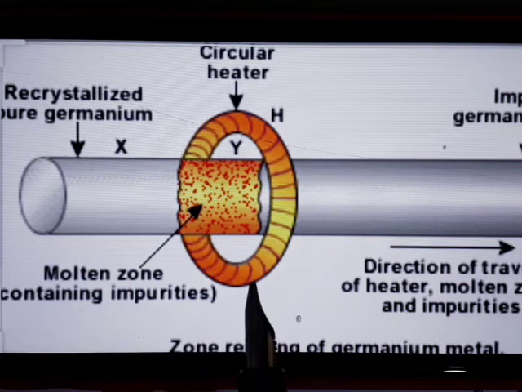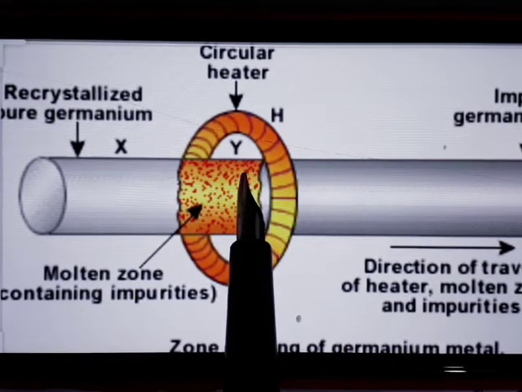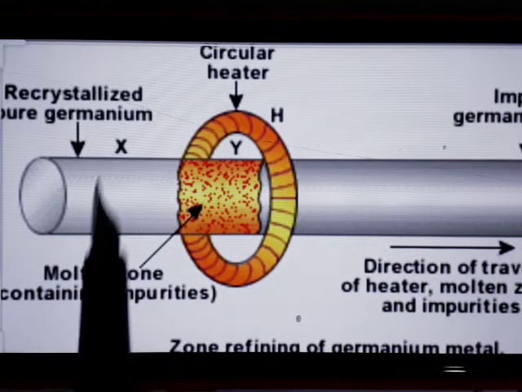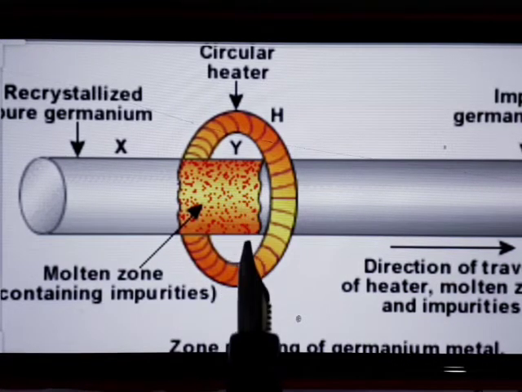And this principle is that the impurity is more soluble in the molten state than in the solid state of the metal form. That means the impurity stays in the molten state.